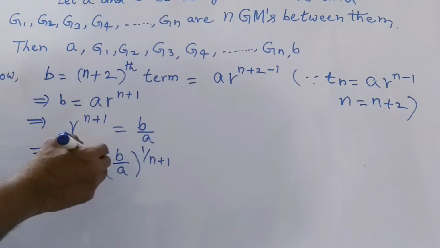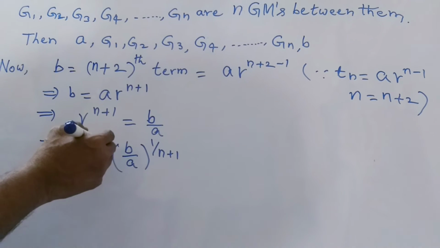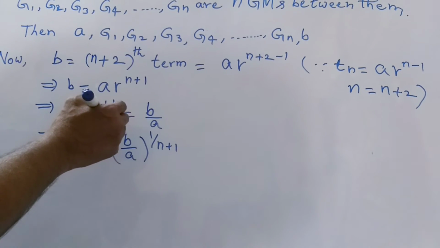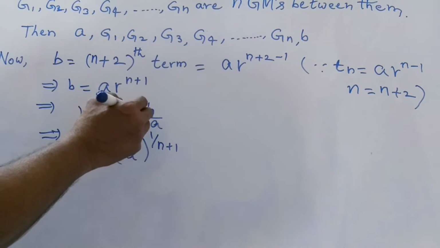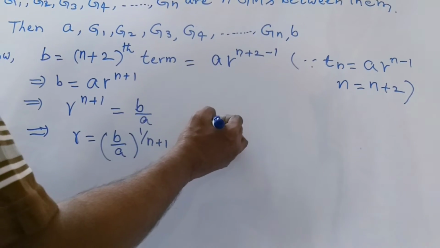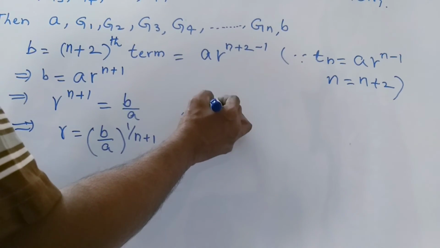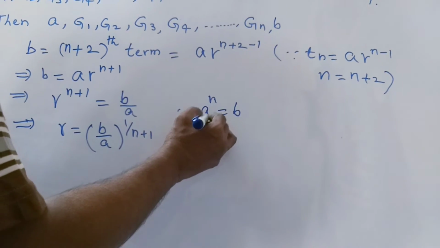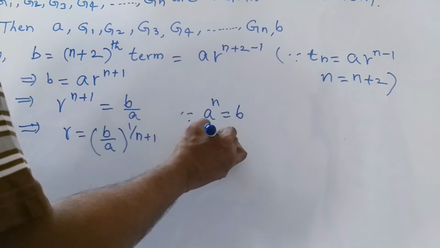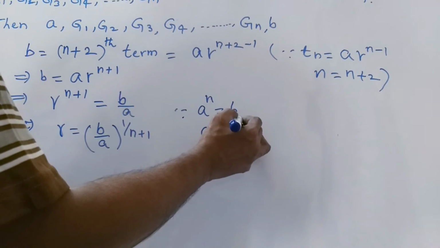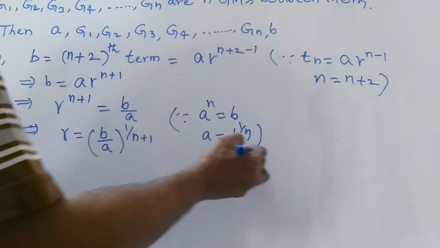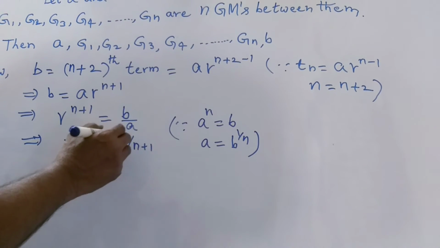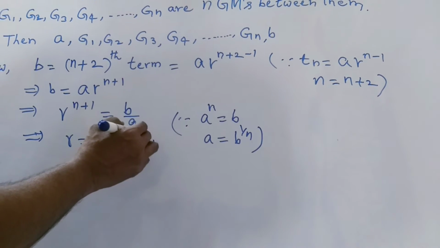Since we know from the earlier classes, a to the power of n is equal to b, so only a is needed: a is equal to b to the power of 1 by n. Based on this concept, the common ratio is equal to B by A whole to the power of 1 by n plus 1.